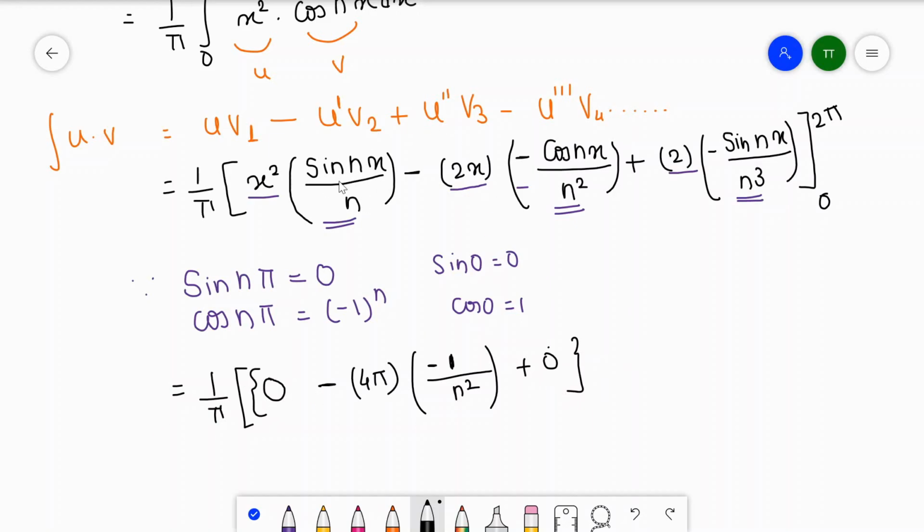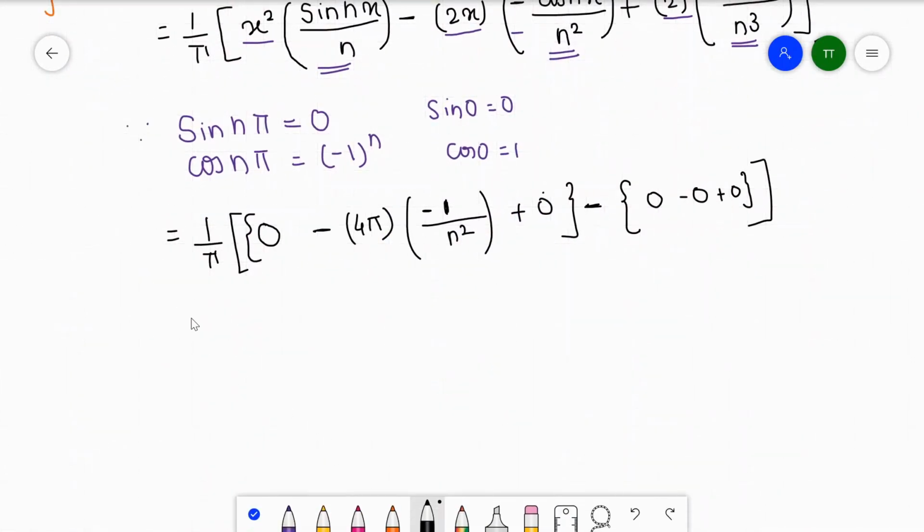The first term will be 0 because putting 2 pi gives sine 2n pi, and the last term is also 0 because we have sine 2n pi. Now, upper limit minus lower limit. For the lower limit, when we put x equal to 0, 0 multiplied with something gives 0. Putting x equal to 0 in the 2x part again gives 0. And in the sine part, sine 0 is 0, so this is again 0. So your lower limit ultimately gives you 0 value.